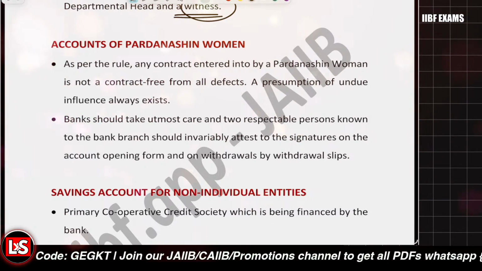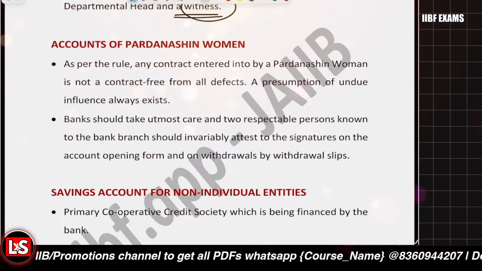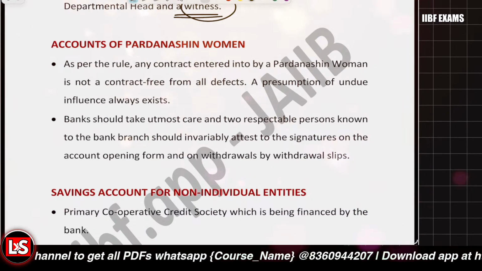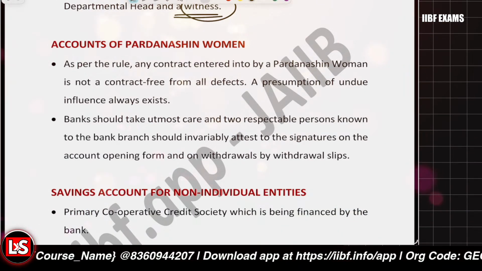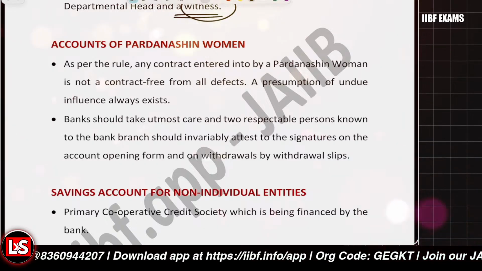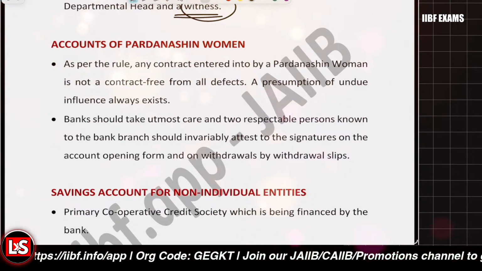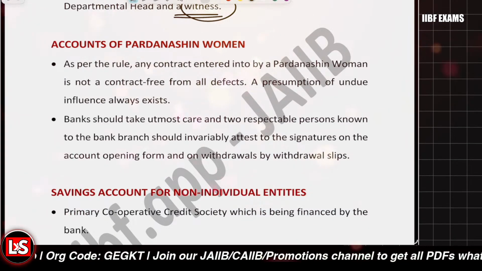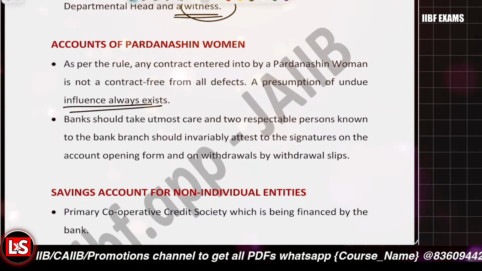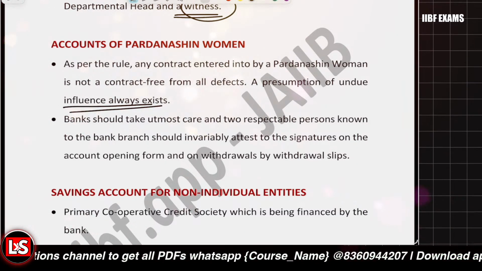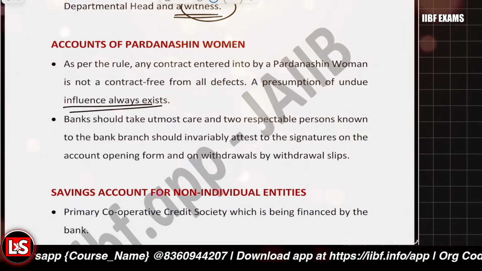And the bank must prove that she has understood the nature of the transaction and that she has executed it voluntarily. The burden of proof will be upon the bank only, right? So there is always a presumption of undue influence, because she is not capable herself. It's not considered that she knows the transactions well. Contracts are basically presumed to be consent free, because for transactions we need free consent.